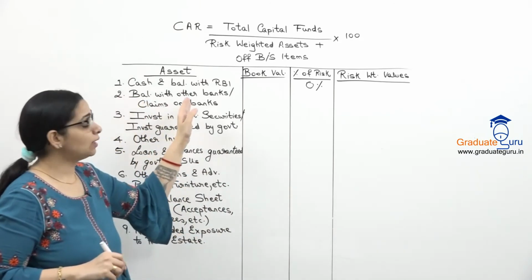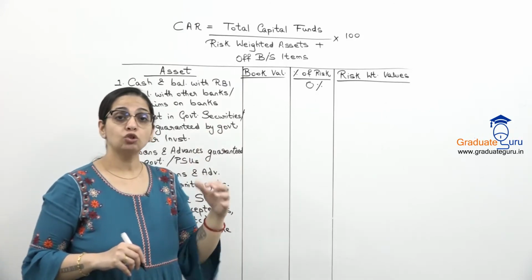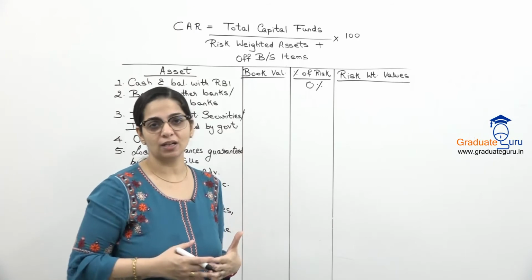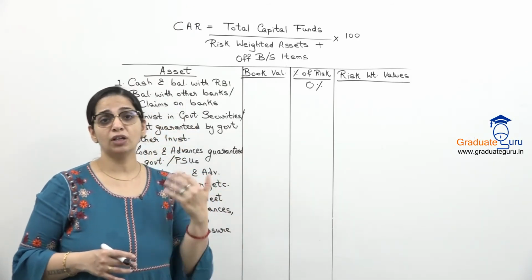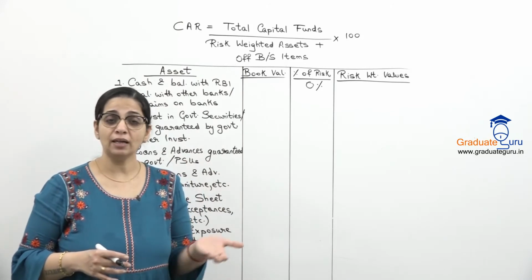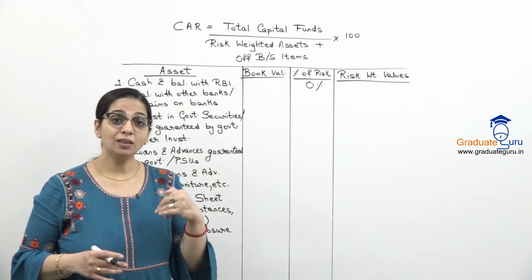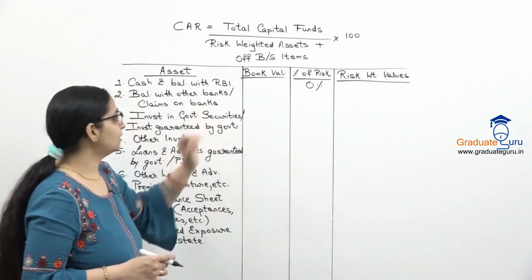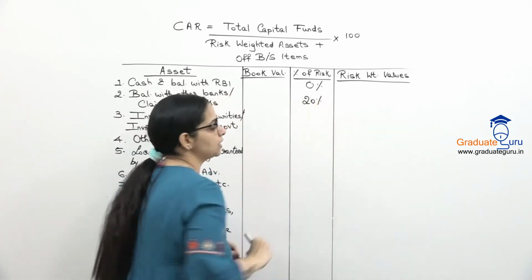Now balance with other banks या claims on banks. So जो हमें किसी और बैंक से अमाउंट कलेक्ट करना है, या तो हमारे अकाउंट्स है उस बैंक में, या we have given a loan and an advance to that bank and we have to collect it from them. When the matter is about other banks, there is slight risk. So इस कैटेगरी के लिए the risk associated is 20%.